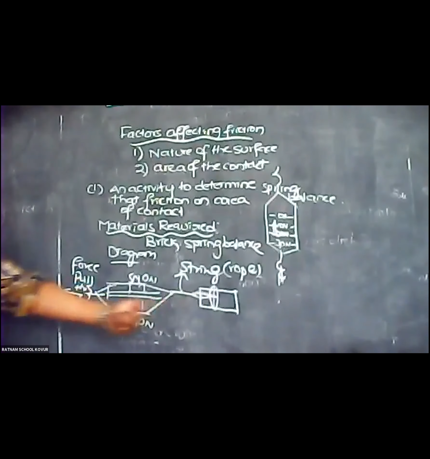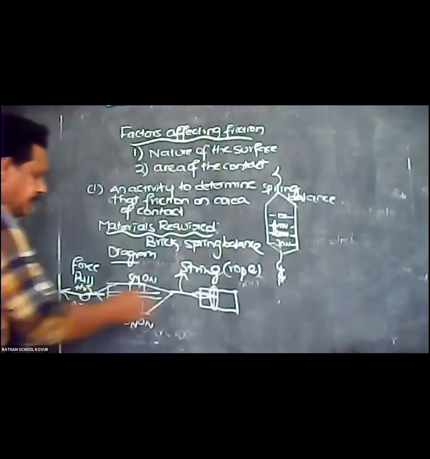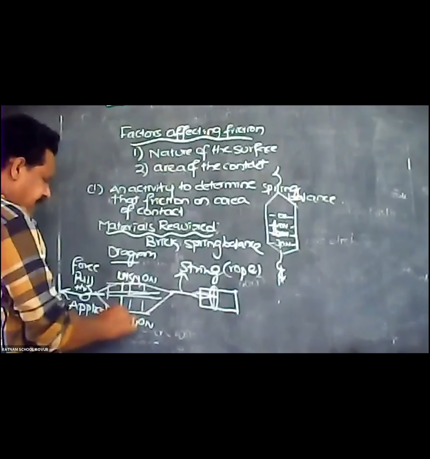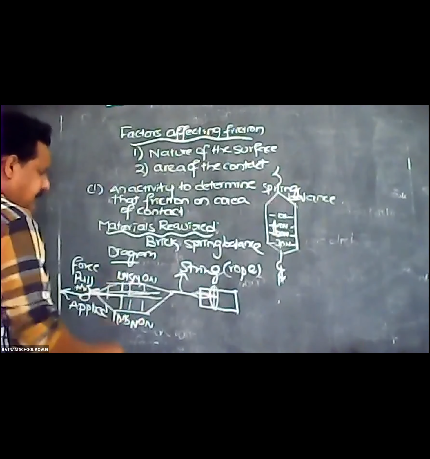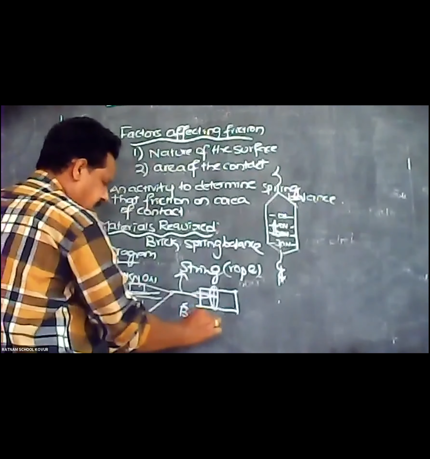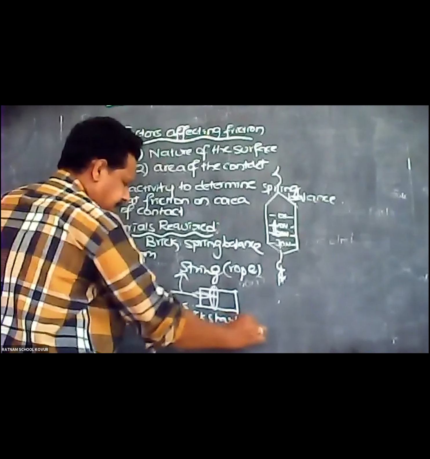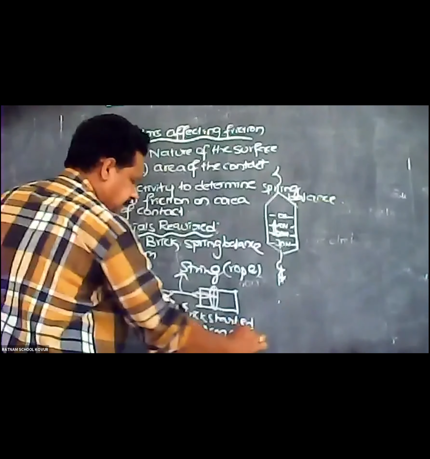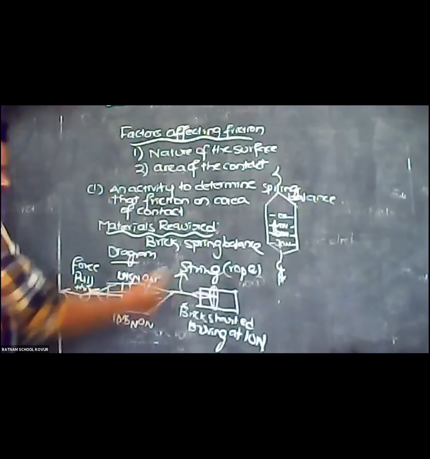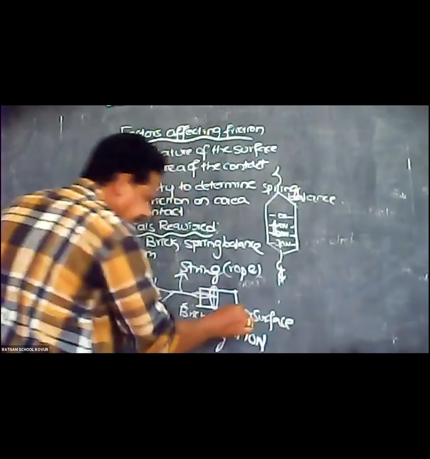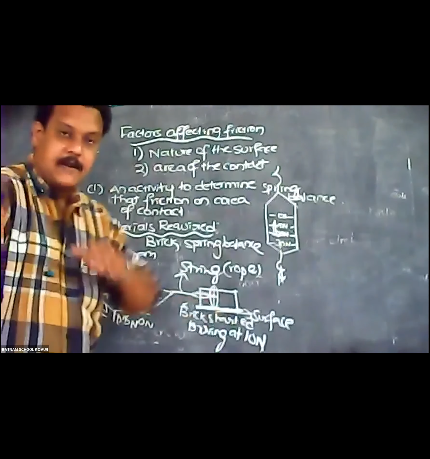Now you will pull here. Suppose the pointer is showing 10 Newton, you apply 10 Newton force, and the brick starts moving. So when you apply 10 Newton force, the brick started moving. Here the surface is horizontal, so you have kept the brick in horizontal direction.